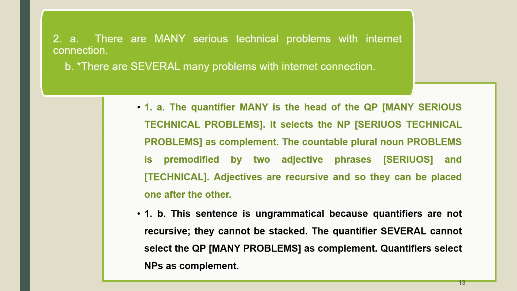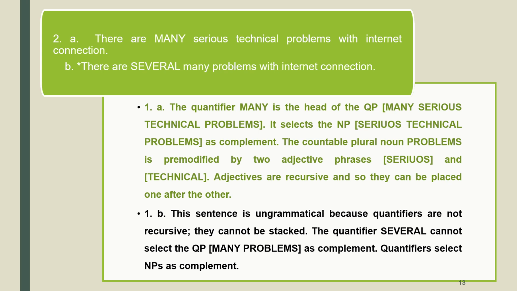In sentence 1a, the quantifier many is the head of the quantifier phrase many serious technical problems. It selects the NP serious technical problems as complement. The countable plural noun problems is pre-modified by two adjective phrases, serious and technical.